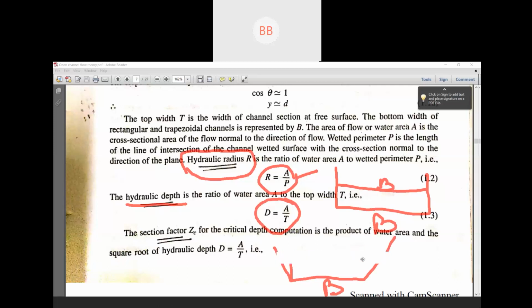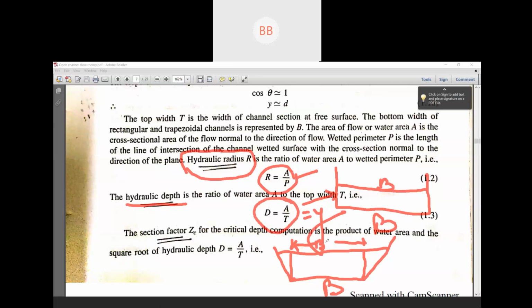If you see here in this figure, this part is b, so our top width is more than b. In that case you cannot write y in place of D. This is only valid for a rectangular channel, if you substitute D equal to y.